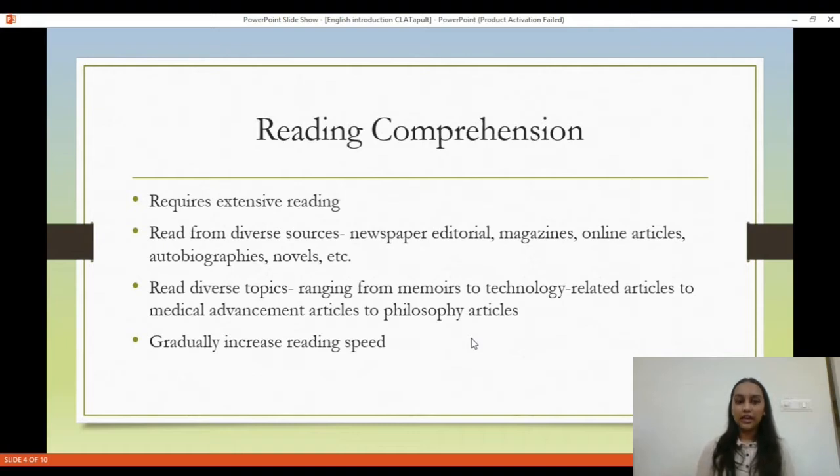For reading comprehension, the first thing that you need to start doing is to start reading, and read a lot and read from diverse sources.